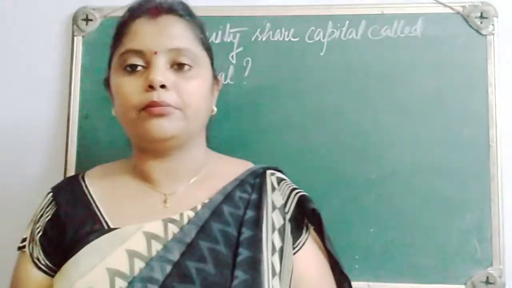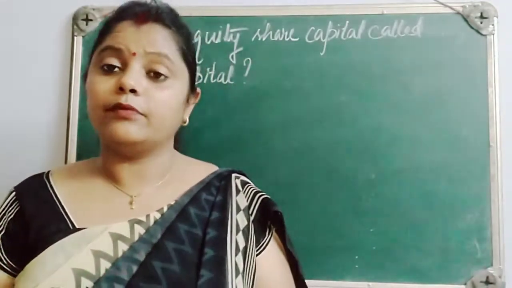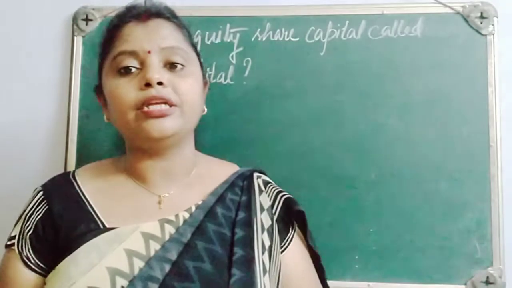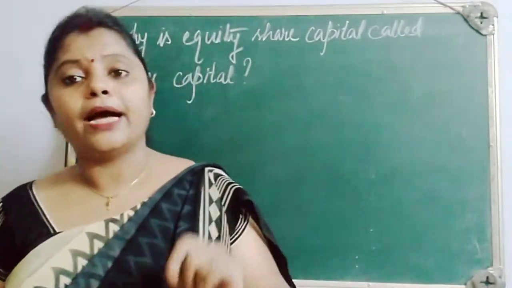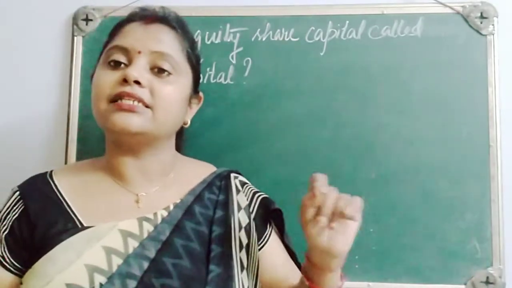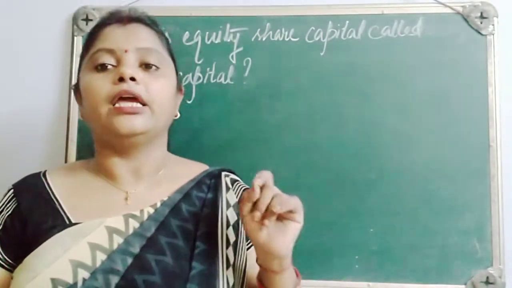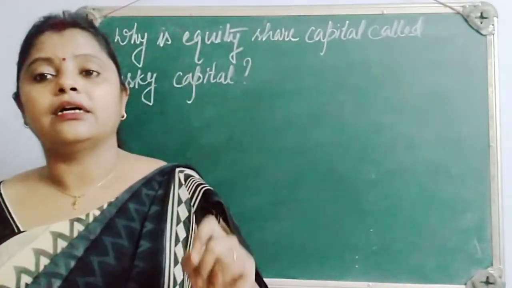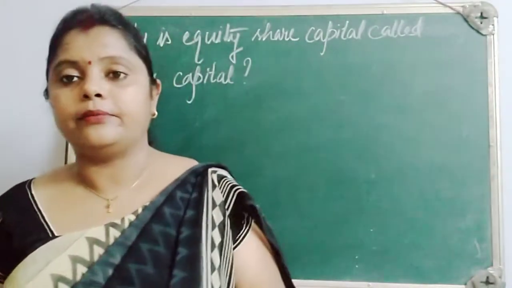Again, one more problem is that only when the company is going to wind up, when the company is going to close down, will the equity shareholders get their money back. That means this is a permanent source of finance. We have already discussed this one. Equity share capital is known as the permanent source of finance. The company will pay back the money only when it is going to wind up.